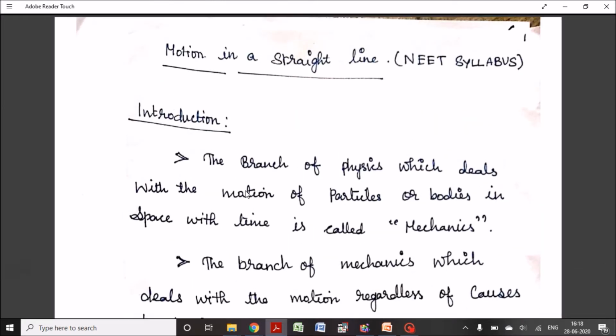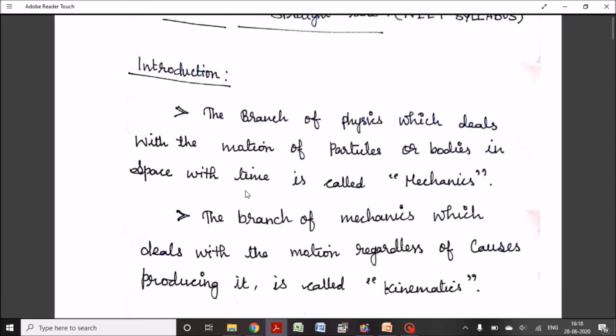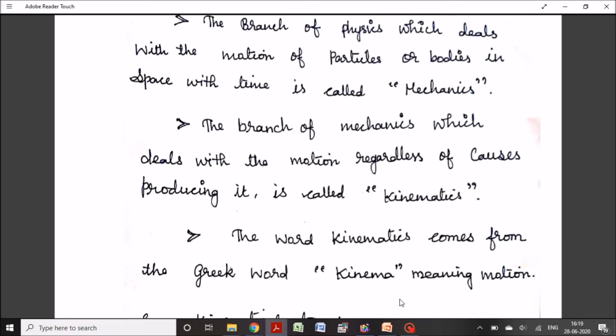Today's topic is motion in a straight line. Before going into the topic, we have to know about what is mechanics and what is kinematics. The branch of physics which deals with the motion of particles or bodies in space with time is called mechanics. Then the branch of mechanics which deals with the motion regardless of cause producing it is called kinematics. So kinematics is a branch of mechanics which deals with the motion.